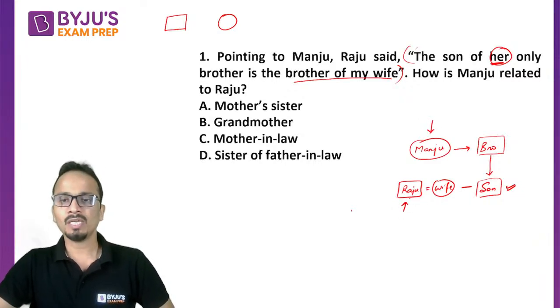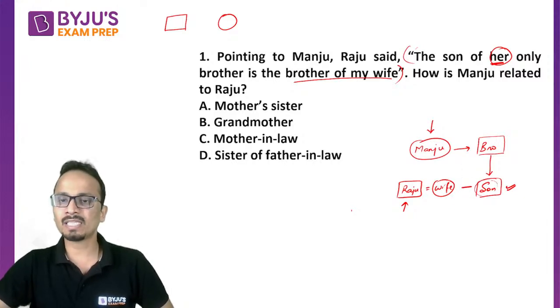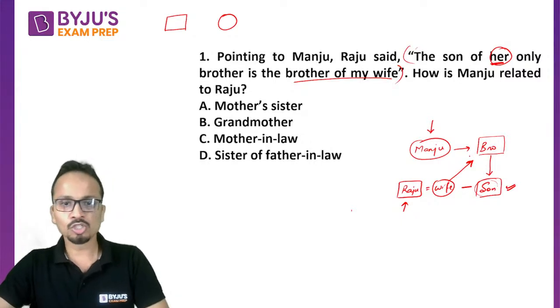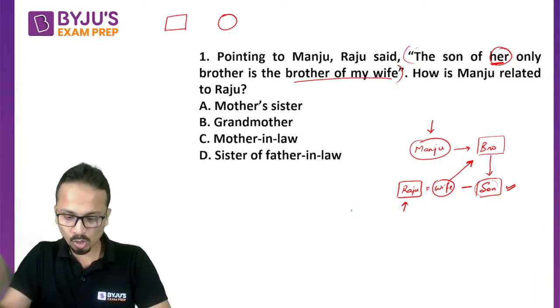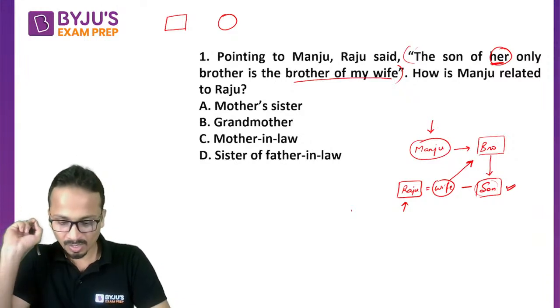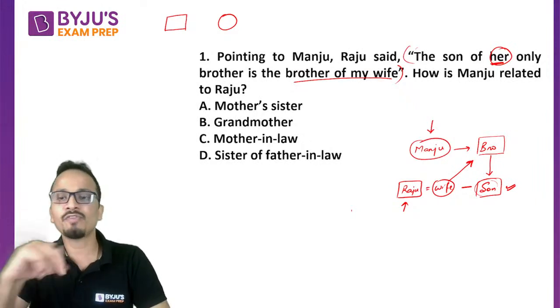All right, now Raju's wife's brother is this person. So I can say that Raju's parent will be this. All right, fine. Am I clear? So what should be the answer? How is Manju related to Raju? Anyone? So option C is one. I have got mother-in-law. Okay, and option D, sister of father-in-law.